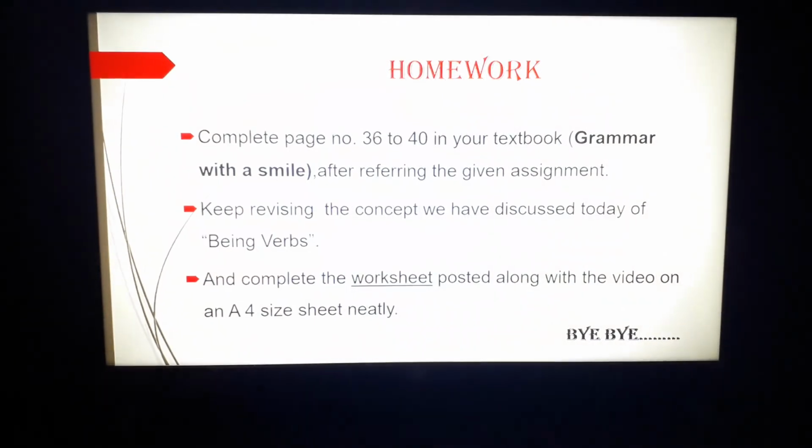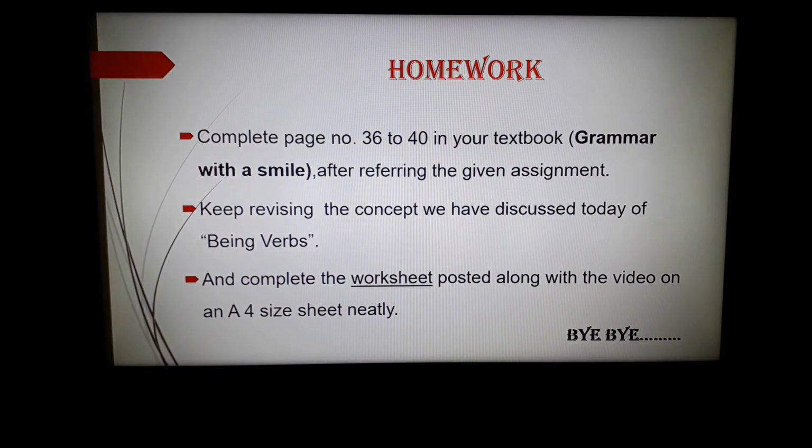This was all about your chapter being verbs. Now you will complete your homework, that is, complete page number 36 to 40 in your textbook Grammar with a Smile, after referring to the given assignment, which I will be posting along with the video. So you can take that and complete it in your book.